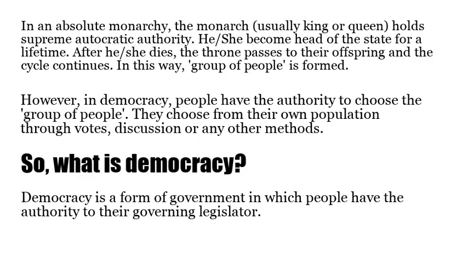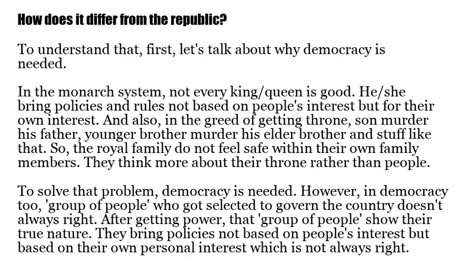So, what is democracy? Democracy is a form of government in which people have the authority to choose their governing legislators. How does it differ from the republic? To understand that, first, let's talk about why democracy is needed. In the monarch system, not every king or queen is good. She brings policies and rules not based on people's interest but for her own interest.